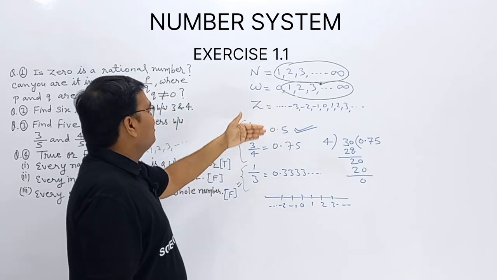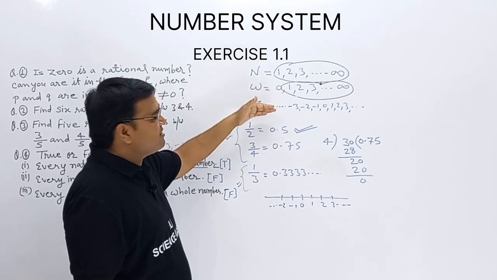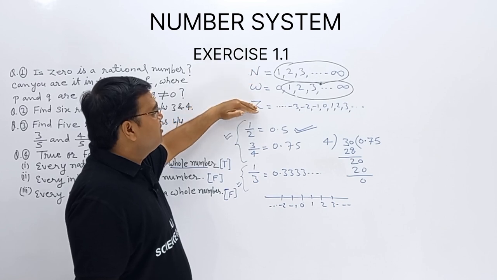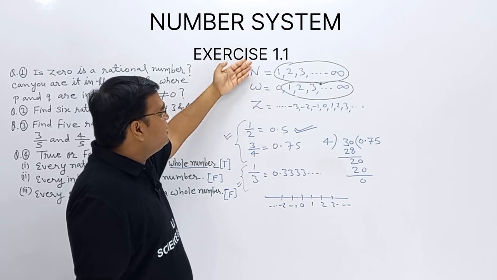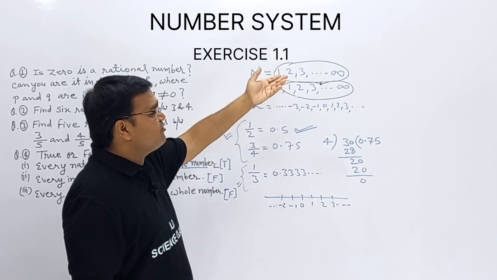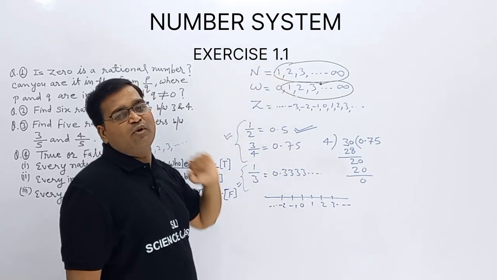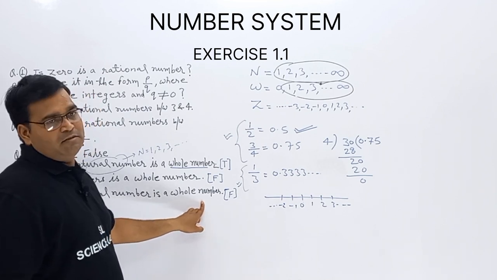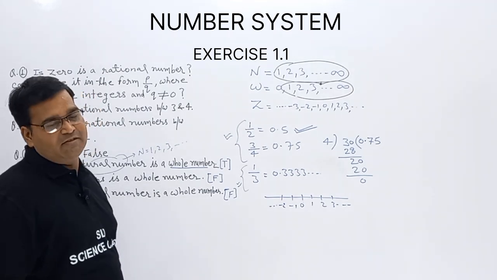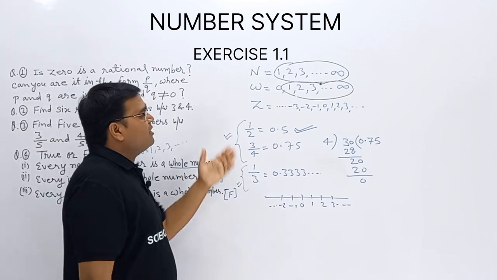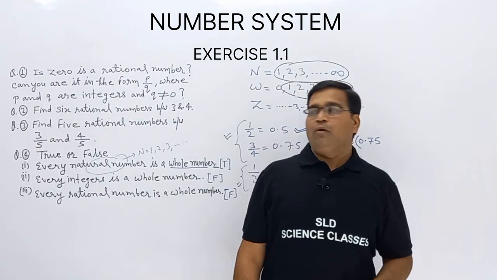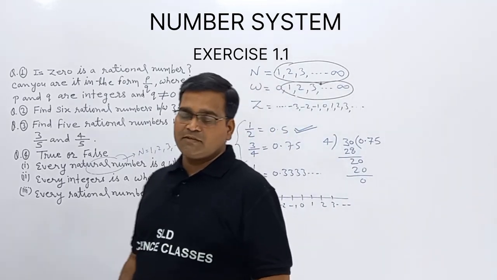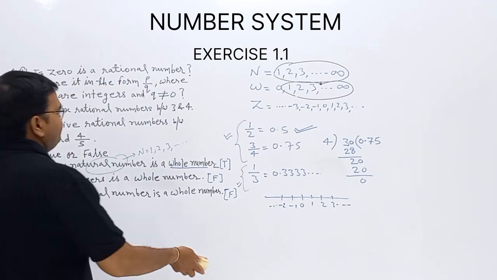All wholes, all integers are rational. Now all natural numbers are whole, all wholes are integers, and all these numbers are rational, but vice versa is not true. Every rational is a whole number, true or false? This is false, not true. Every rational number cannot be a whole number. Clear? Now come on, next question.